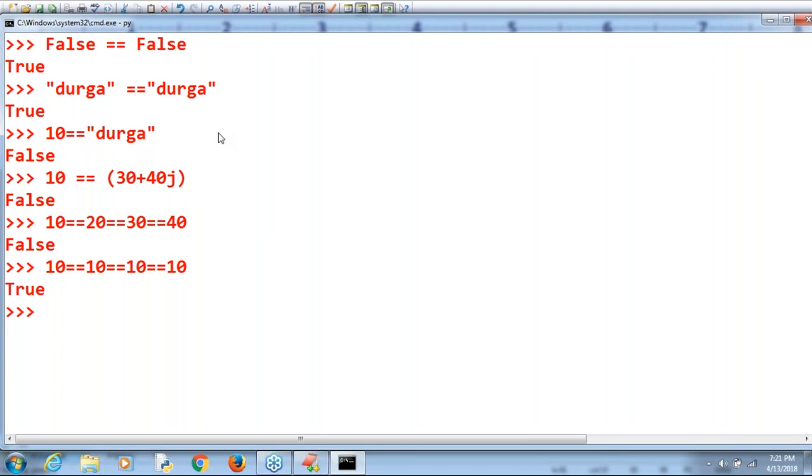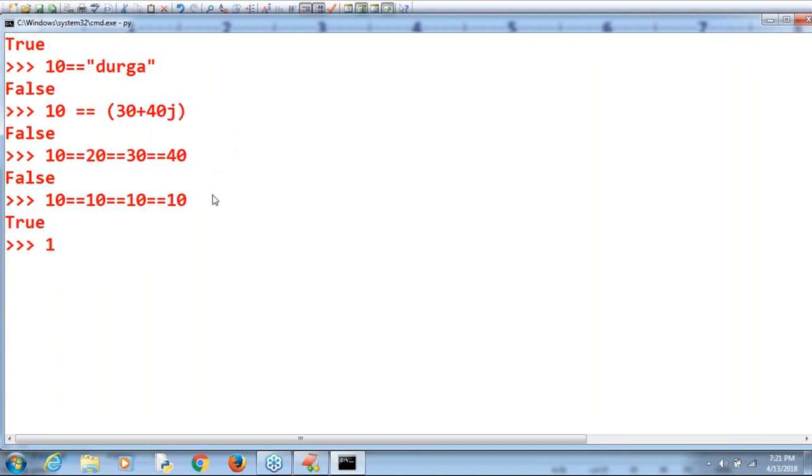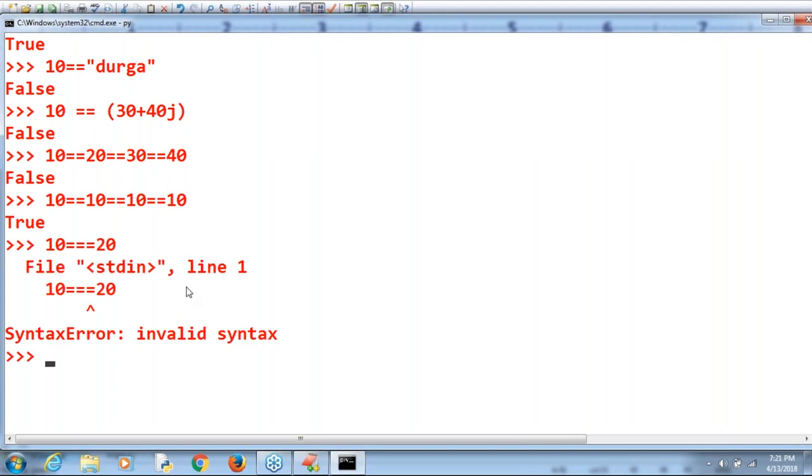Everyone can try writing it. Next, Baswaraj is asking a small doubt. Sir, triple equal, what is the meaning of triple equal? Triple equal in Python, just observe what will happen. I hope there is no such type of operator. If it considers triple equal, how will it behave? Observe: invalid syntax. Baswaraj, are you able to understand? Okay, invalid syntax, that's all.